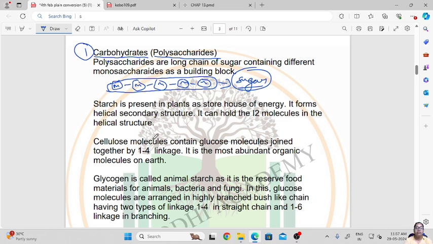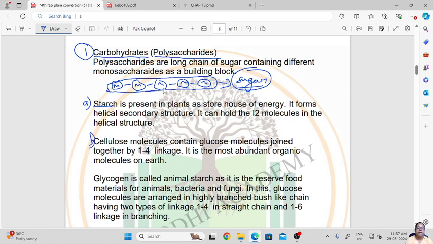Starch and cellulose are forms of carbohydrates.